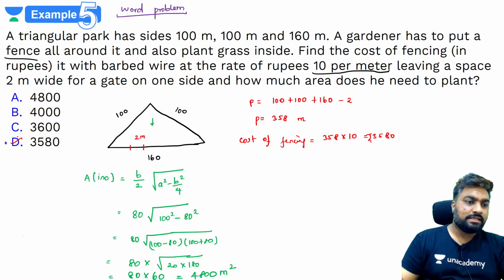Yes, so what's your answer? Actually just D, 3,580. This is not area. This is area, okay? Done. So area is 4,800, cost is 3,580. Leave it.